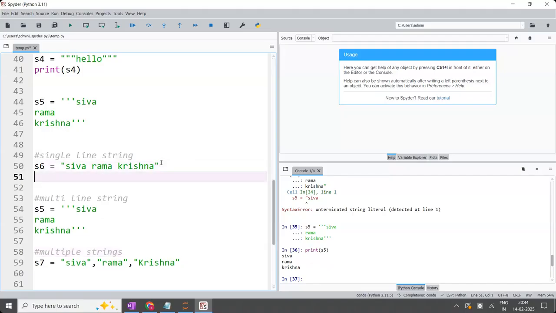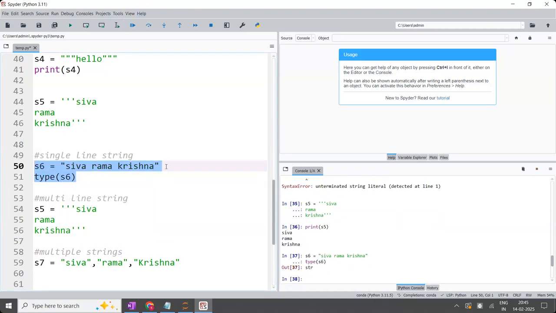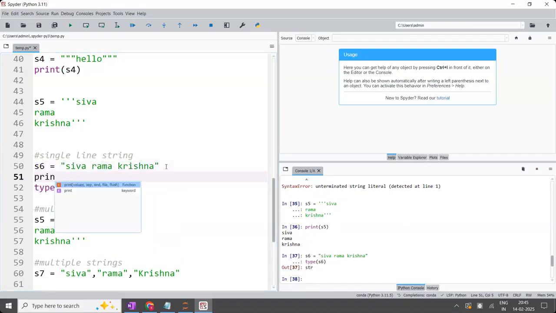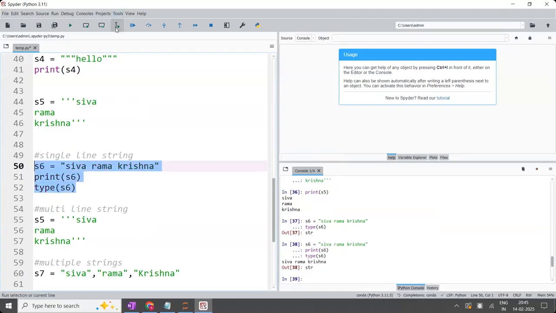What is the type of S6? It is going to say string. If you want to print S6, it is going to print Siva Rama Krishna in one line only. The output is Siva Rama Krishna along with the string data type. So now, if you observe clearly, for Siva Rama Krishna, OUT is not there. For string, OUT is there. Why, sir? Why OUT like this?